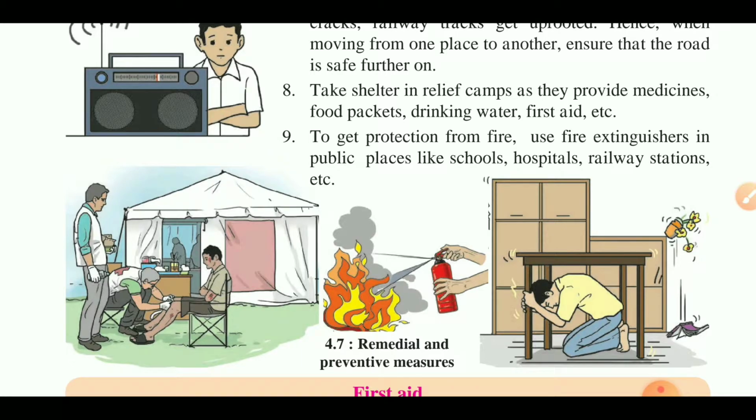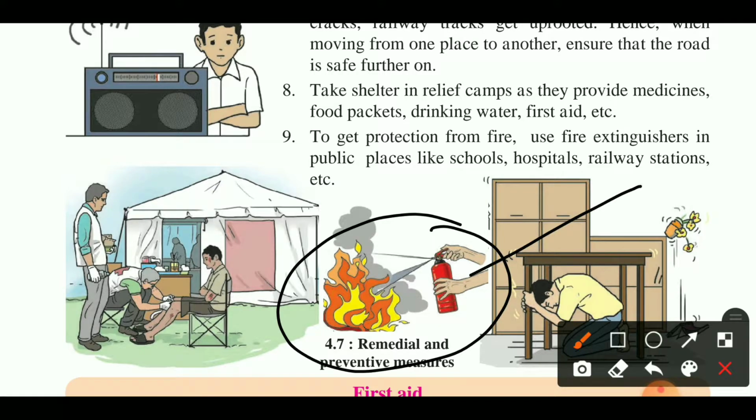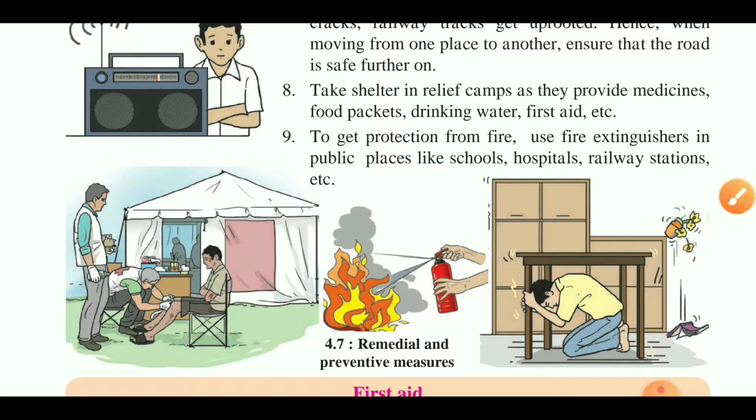Now, to get protection from fire, use a fire extinguisher in public places like schools, hospitals, railway stations, etc. You know the fire extinguisher? Yes, this is the fire extinguisher. You always see it in red color, and on it are written A, B, C, whatever letters, which give information about that fire extinguisher. We will learn about it in the next chapter, but you should know that the fire extinguisher is used in public places like schools, hospitals, railway stations, etc.